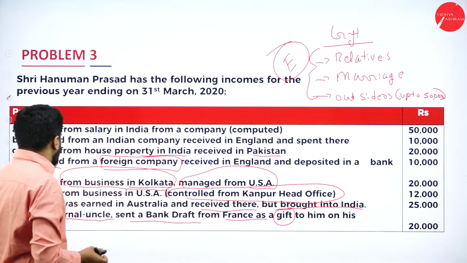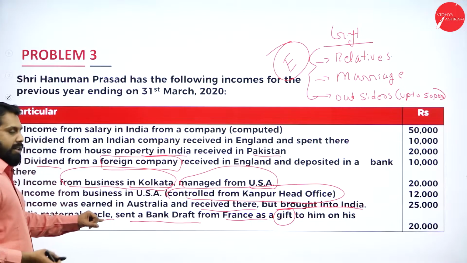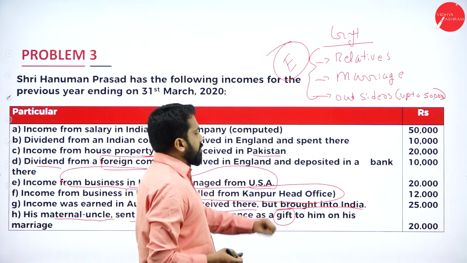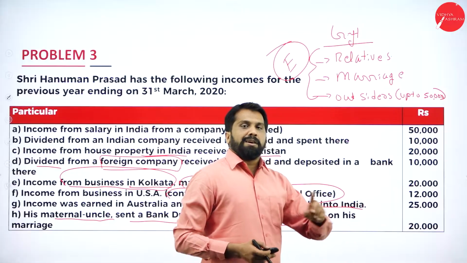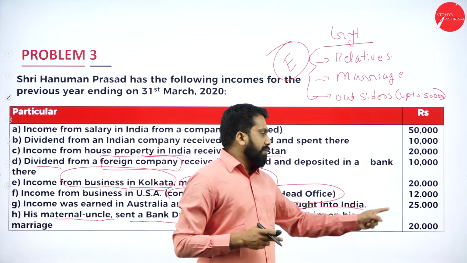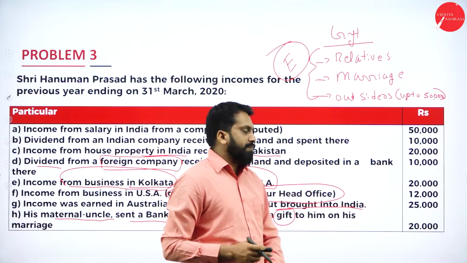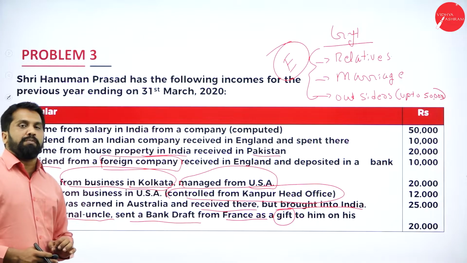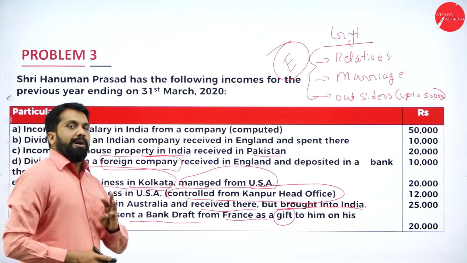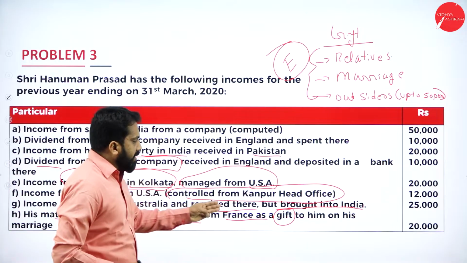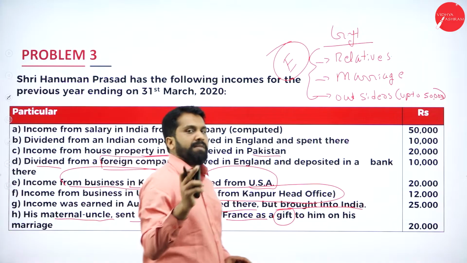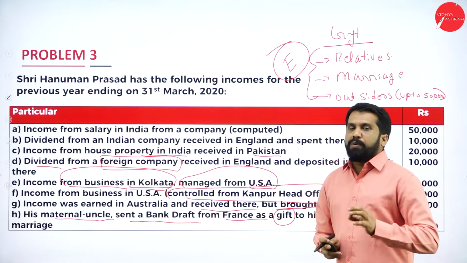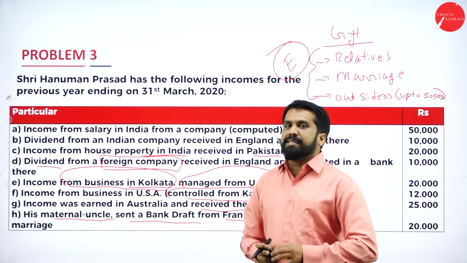Now, as per this, his maternal uncle, blood relative, sent a bank draft from France worth rupees how much? 20. Blood relative, exempt. Below 50,000, exempt. And again on occasion of marriage. On occasion of marriage also exempted. All three things included in this point itself. Clear? Yes. So, this is all about your question. We'll see how to solve this answer.